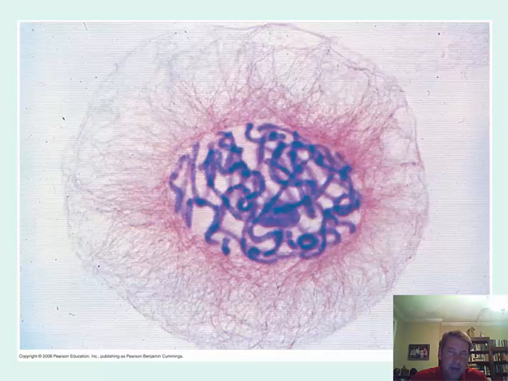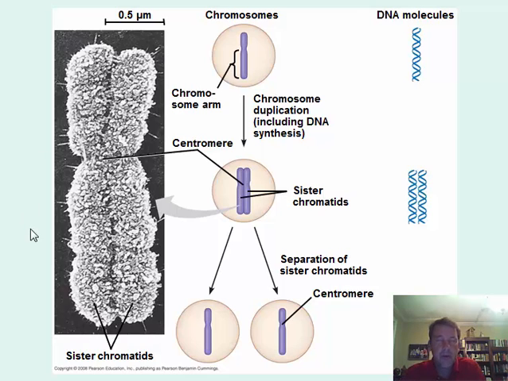This will later package itself into specific packages called chromosomes, and this is a chromosome here. We'll learn a lot about these. Our whole unit that we'll be going into next deals with looking at the behavior of the DNA, which is what makes these chromosomes up, and the structure and the function of the DNA that makes these chromosomes up. But here we're really just looking at the function of the chromosome itself in the process of cells dividing.